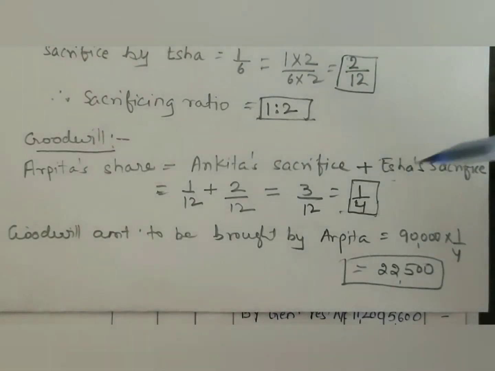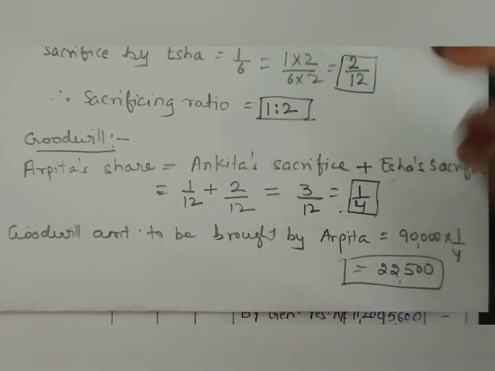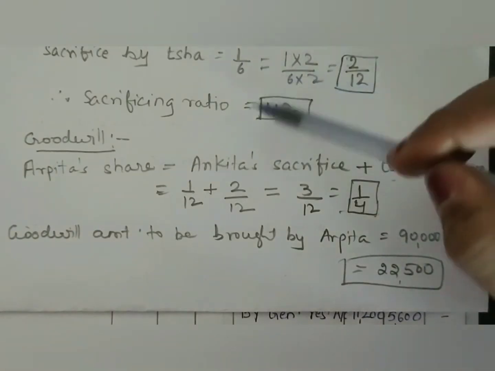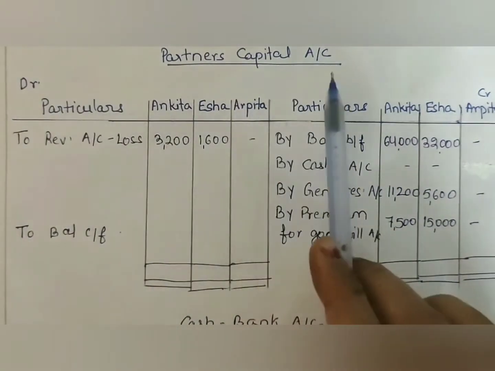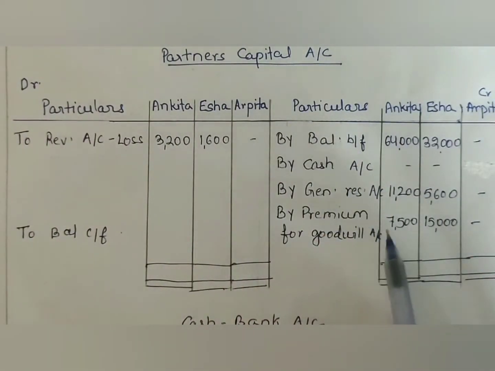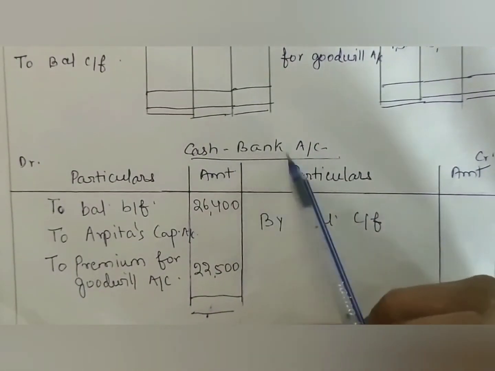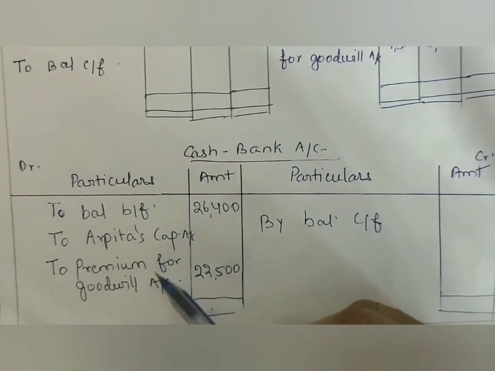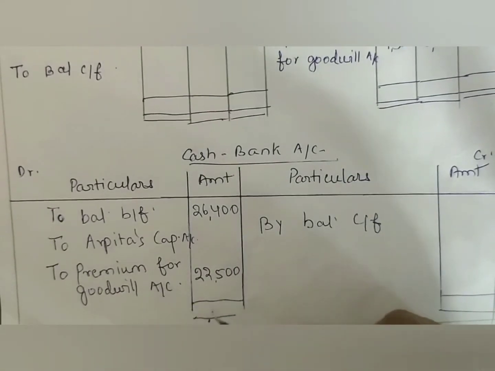22,500. Now this 22,500, which is the premium for goodwill, will be distributed to Ankita and Isha in the sacrificing ratio, that is 1:2. So we will give effect here in the partners' capital account on the credit side according to the 1:2 ratio. Premium for goodwill will be distributed as 7,500 to Ankita and 15,000 to Isha. Now the second effect of it will be on the cash and bank account on the debit side, as cash is increasing because of the premium for goodwill brought by the new partner,